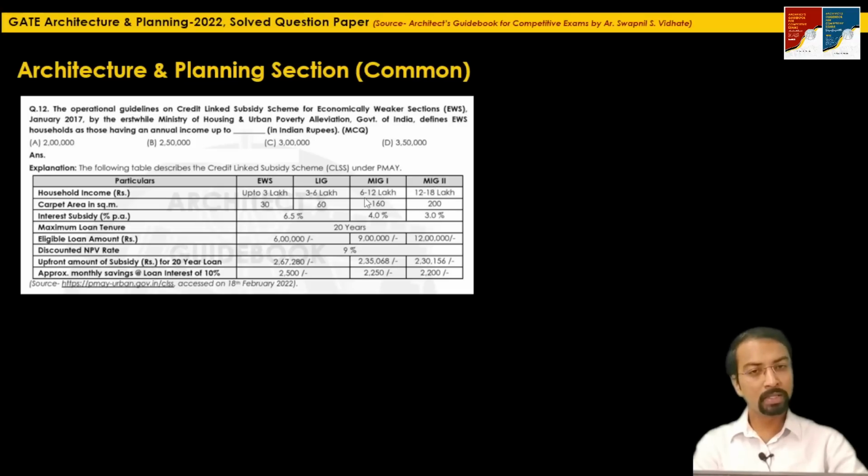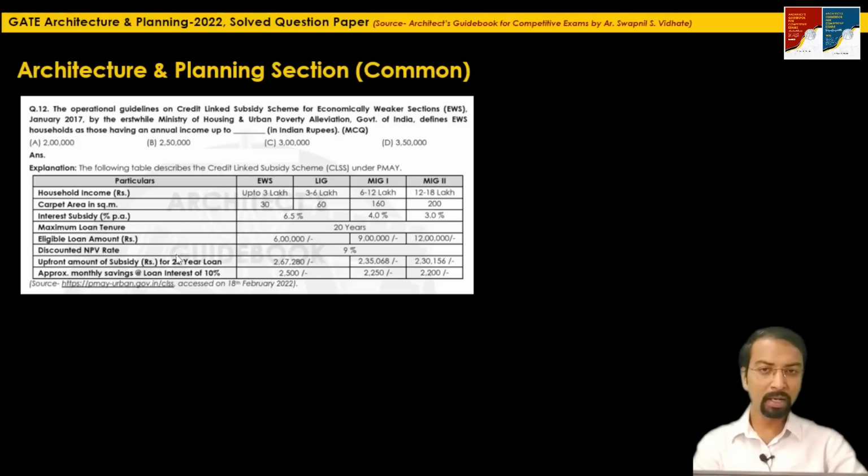Earlier 6 to 10 lakhs was called MIG, and beyond 10 lakhs was considered HIG. But here, in order to include both groups, they have bifurcated this into MIG 1 and MIG 2. So household income beyond 18 lakh will be considered as a higher income group as per this recent amendment.